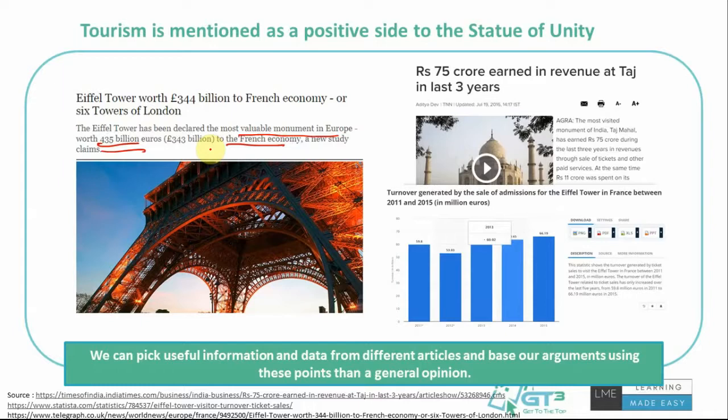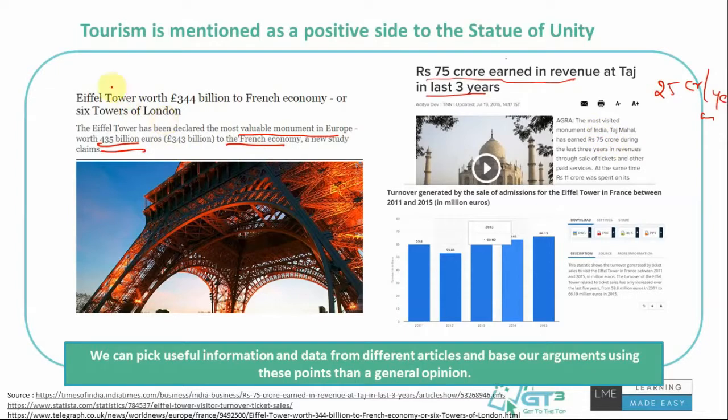So I have found some other information. What else can I think of in India, right? Taj Mahal is the famous monument in India, and is indeed comparable to Eiffel Tower, I mean, in the Indian tourism context. So I was Googling, and I found that 75 crore is what the Taj Mahal earned in 3 years as ticket sales. That's about 25 crores on average per year. So I was thinking, it's not just the ticket sales that is the use of a monument, right? I mean, with respect to the economic side in the tourism sense.